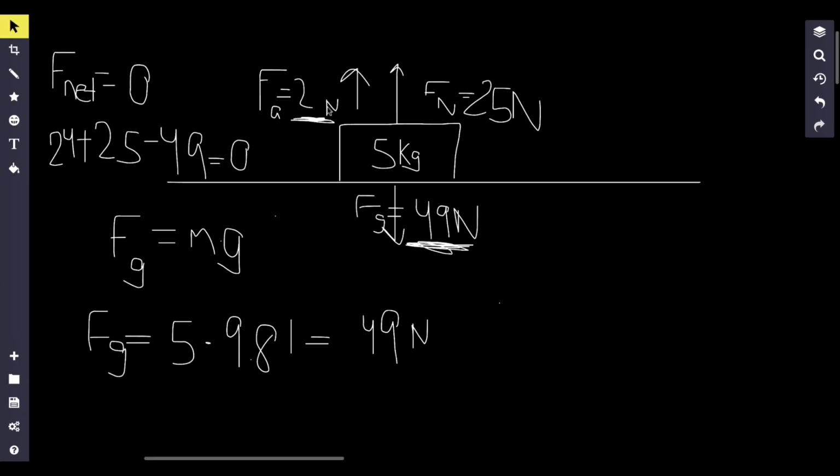If the applied force, in this case, was 20 newtons, well then the normal force would be 29, because 20 plus 29 minus 49 is equal to zero. So remember, if you're not strong enough to lift up an object, the sum of the forces still has to be equal to zero. And that's going to cause fluctuations in the normal force.